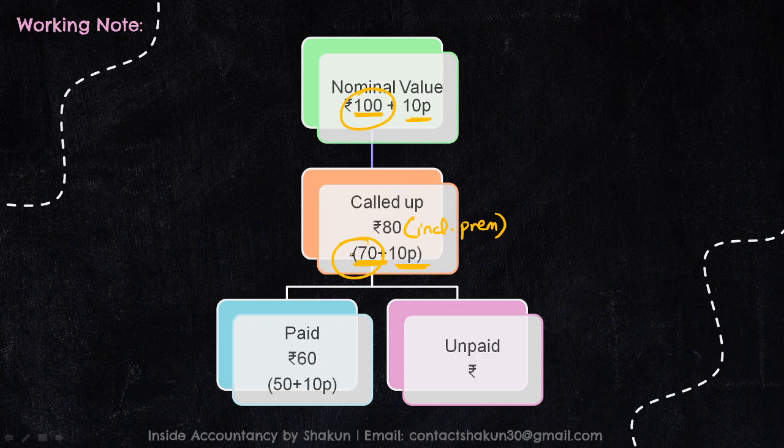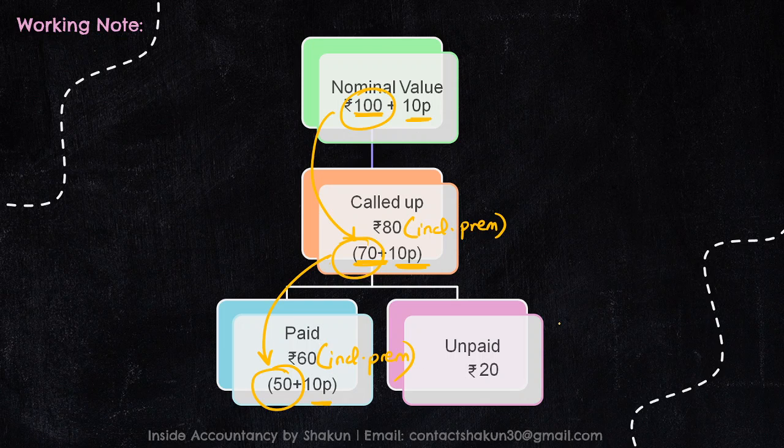Now, out of this called up value, what is paid and what is unpaid? Right, now it is mentioned 60 including premium has been paid. That means out of this 60, 10 rupees is the premium. So what other balance is left? 50. That means out of this 100, 70 was called up, and out of this 70, 50 was paid. So how much amount would be unpaid? Unpaid value will be 20.